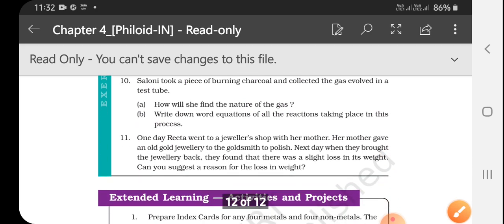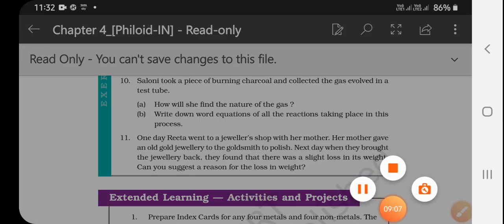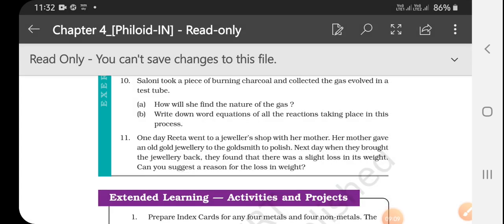Next, question number 11. One day Rita went to a jeweler shop with her mother. Her mother gave an old gold jewelry to the goldsmith to polish. Next day when they brought the jewelry back, they found that there was a slight loss in its weight. Can you suggest a reason for the loss in weight? Yes, we can suggest.